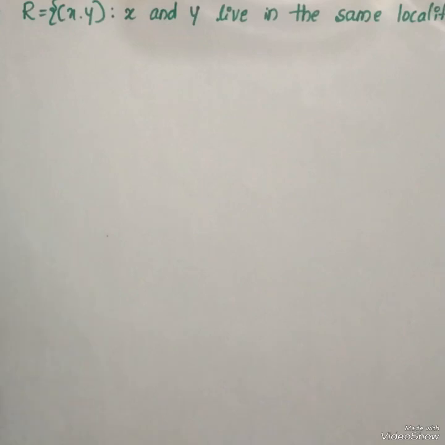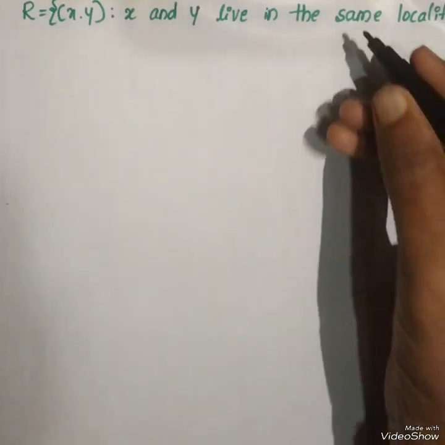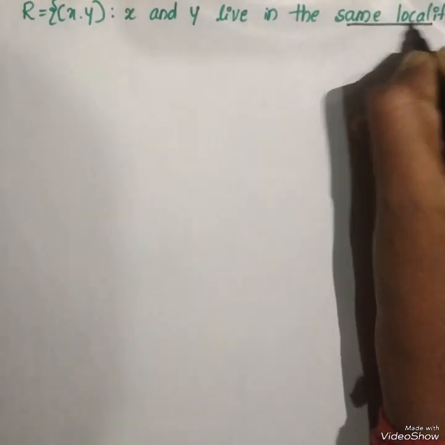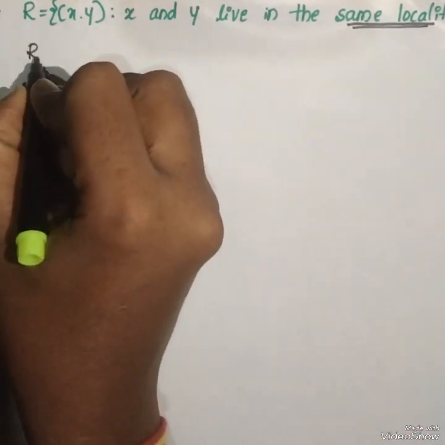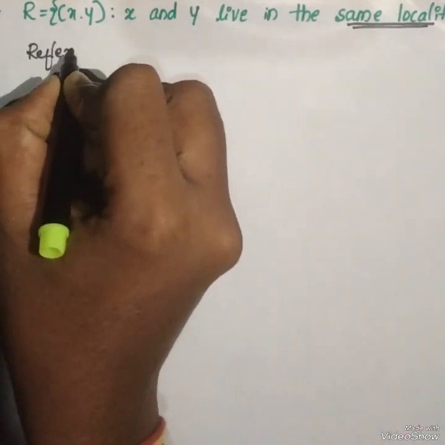Now consider the second one. The relation R is such that x and y live in the same locality. Here the condition is the same locality. Now check for the reflexive condition.